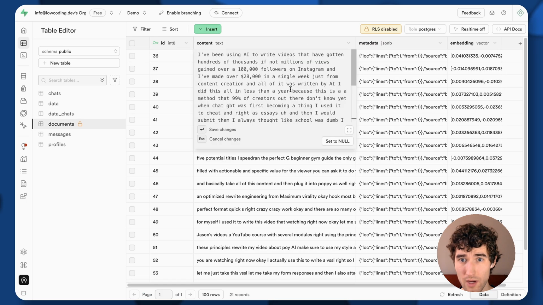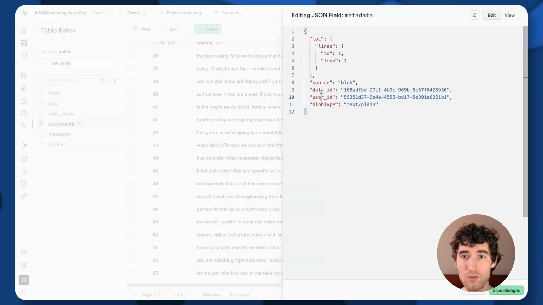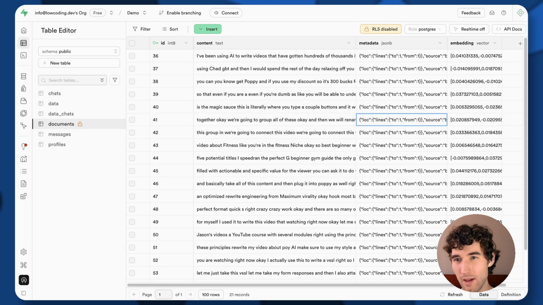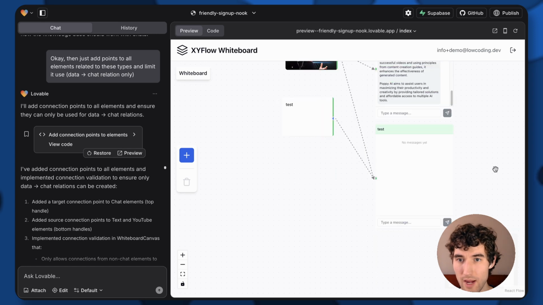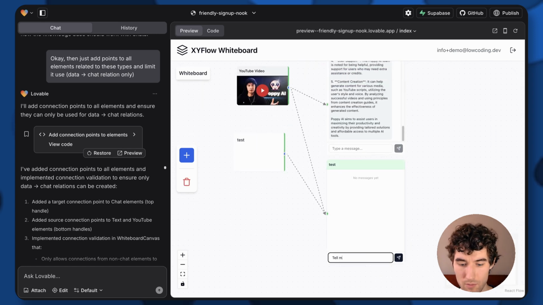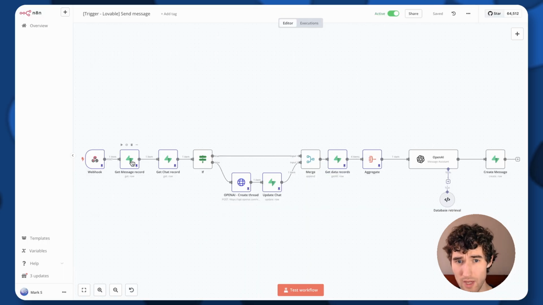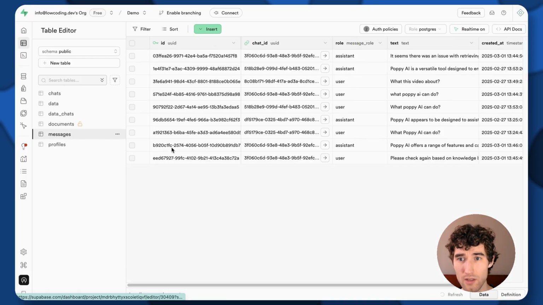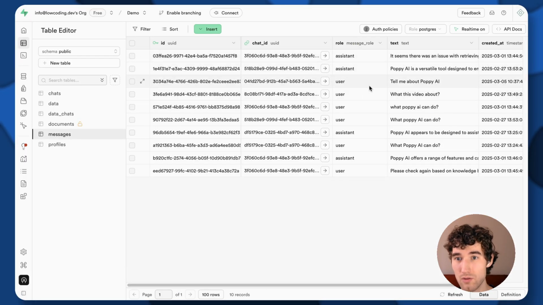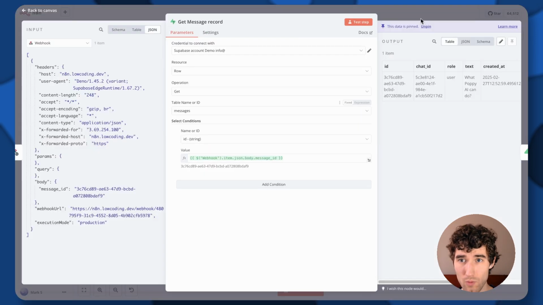You see that we cut it into multiple small pieces, and all of these pieces are actually linked to the data and to the user. We need to link it because, let me show you. When we started a new dialog, for example, we started a new dialog here, and we're asking, tell me something about Poppy AI. Every time you send this message, we go into this workflow. So we get the message record. Because Lovable saves all Supabase records by itself, we're not sending the text of the message there. It's sending if it's user or assistant. We're just saving text and sending the ID of the message to the backend here.